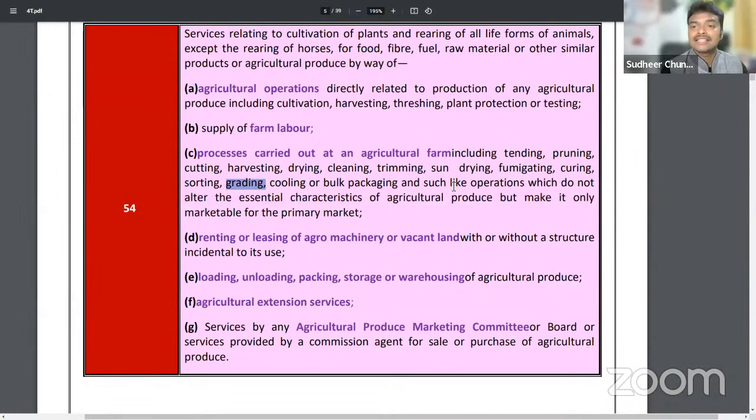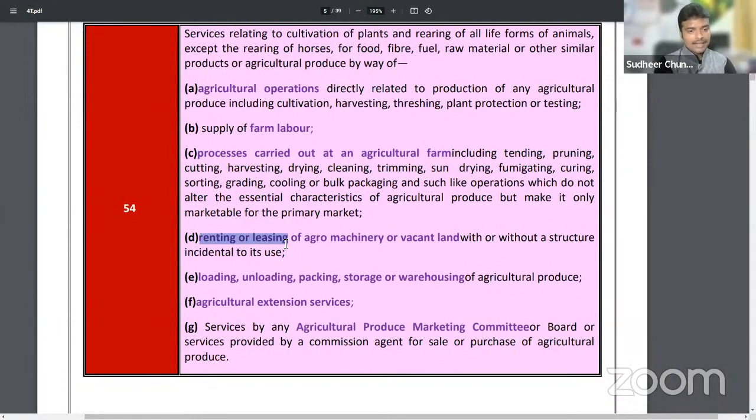If we provide these services to farmers, sir, those services were being exempted from GST. These services provided to farmers were exempted from GST. Next, if we provide renting or leasing services, for example renting of agro-machinery, say a tractor, I have given it out to a farmer and I am charging 2,000 rupees per day as rent.